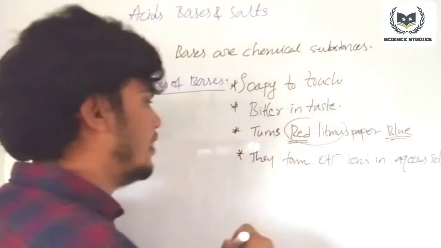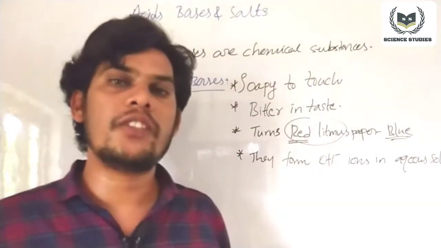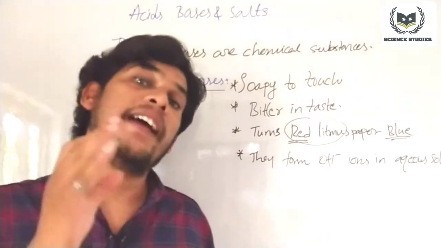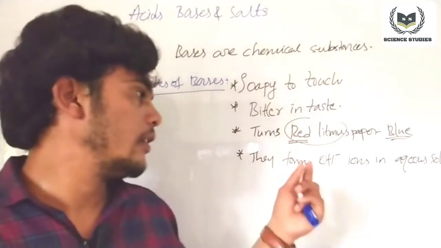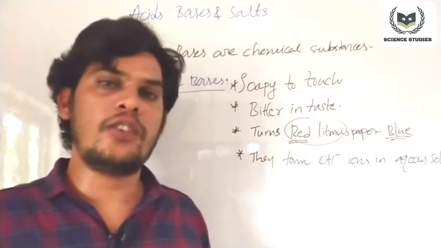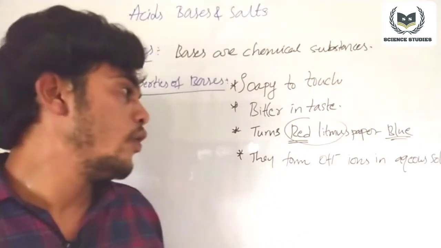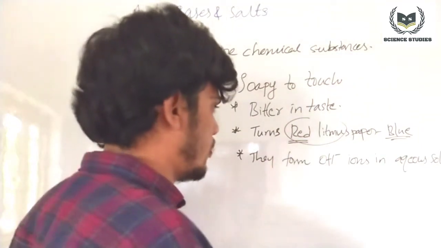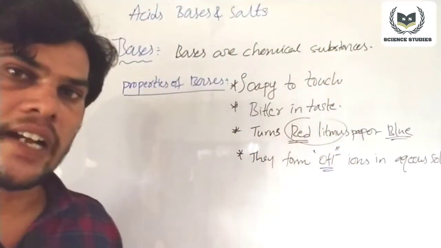So dear students, another property of bases is that bases form OH minus ions. If we dissolve basic substances in any aqueous solution, they form OH minus ions. We have to remember this point, OH minus ions in the aqueous solution.